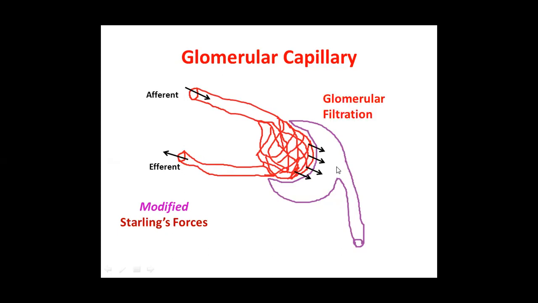Similar forces are also acting, but albeit with certain differences. That's why we call it modified Starling. So there is glomerular filtration driven by certain forces, and they are a bit different from the ordinary capillary. So we call it modified Starling.